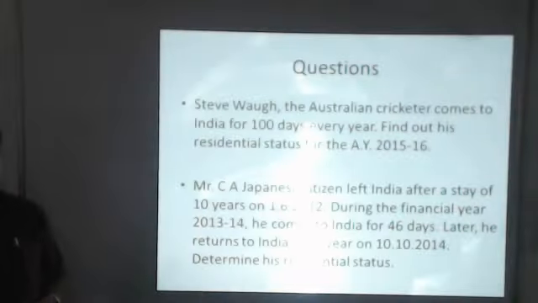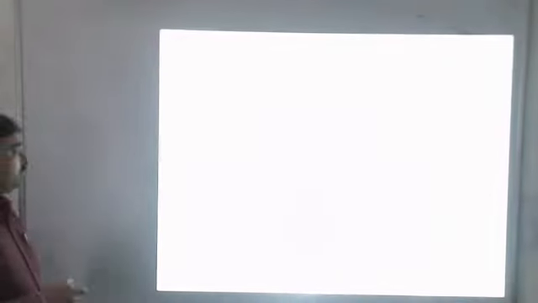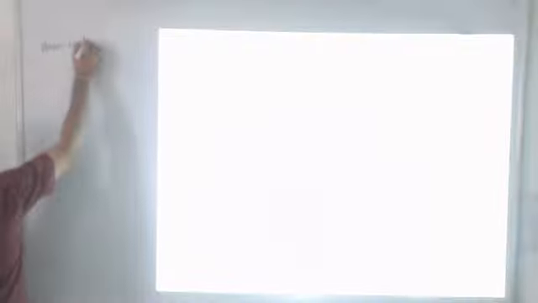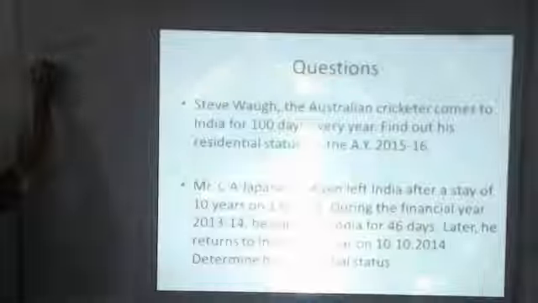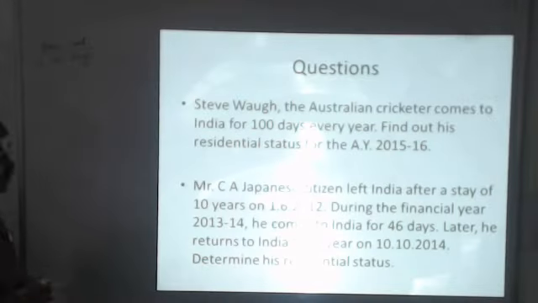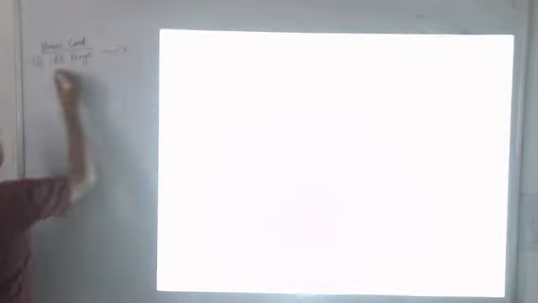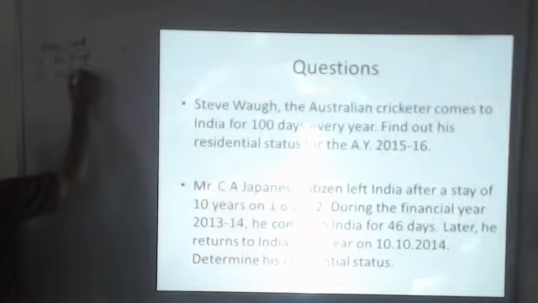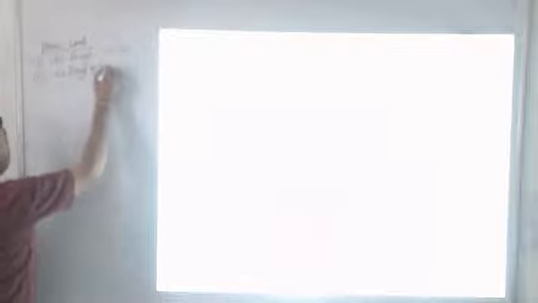Now if we have to find out his residential status, first we will have to write the basic conditions and the additional conditions. Basic condition number 1 is that he should remain in India for 182 days. While in case of Mr. Steve Waugh, he remains in India for 100 days in the last year. So this condition cannot be fulfilled. Number 2, he must remain in India for 60 days in the previous year plus 365 days in the 4 preceding previous years.